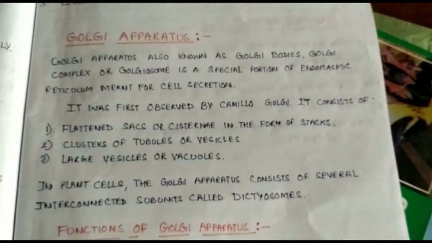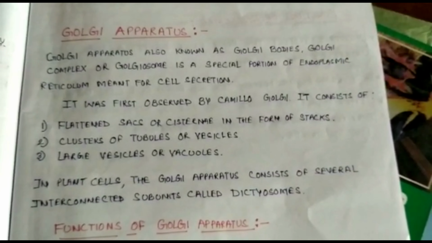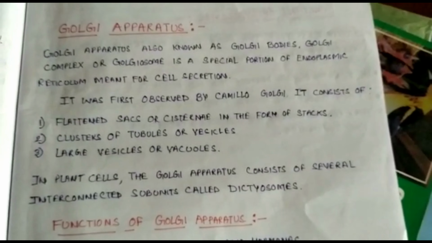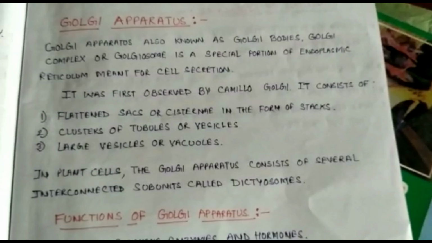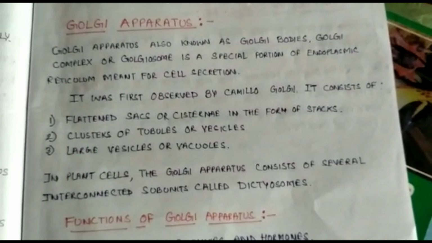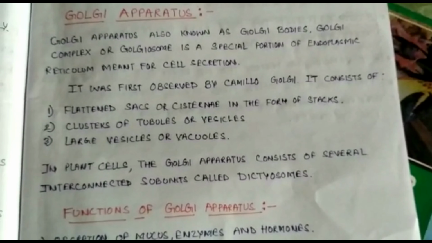Let's start with the next cell organelle called Golgi apparatus. Golgi apparatus is also known as Golgi bodies, Golgi complex or Golgisome. It is a special portion of endoplasmic reticulum meant for cell secretion. It was first observed by Camillo Golgi.